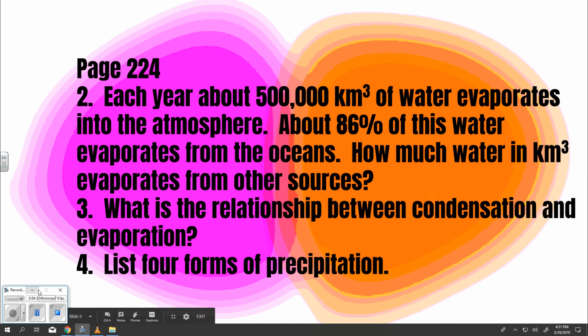Question 2. Each year, about 500,000 cubic kilometers of water evaporates into the atmosphere. About 86% of this water escapes from the oceans. How much water in cubic kilometers evaporates from other sources? 86% is 0.86 of a 1. So what's left is 0.14. So multiply 500,000 times 0.14. Your answer should be 70,000 cubic kilometers.